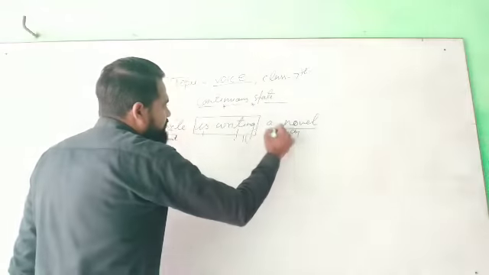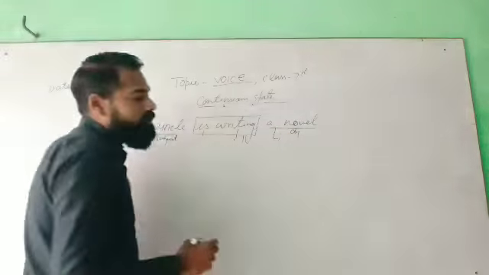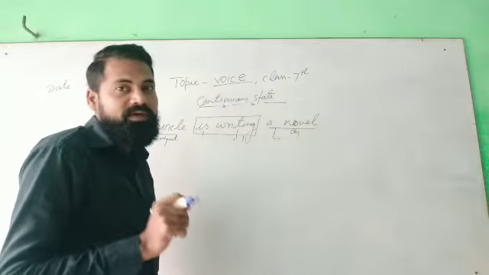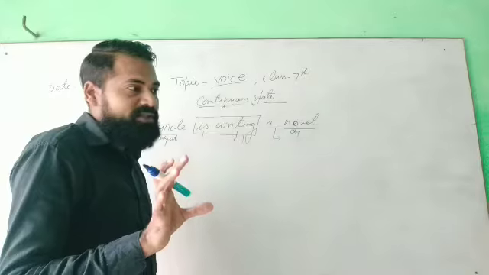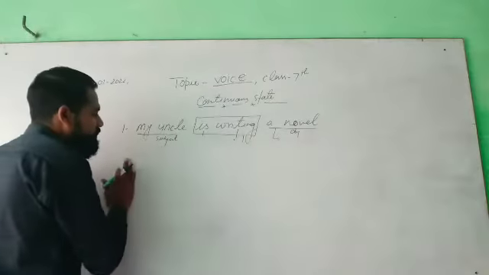Object is the receiver of action, and the receiver of action will become the subject while changing from active to passive voice.